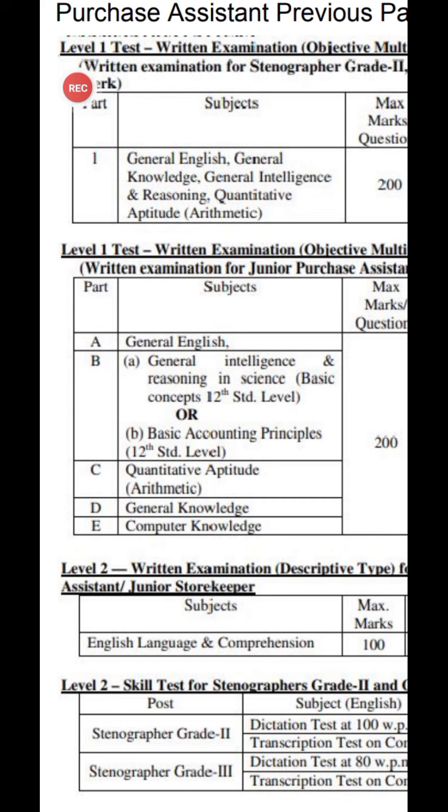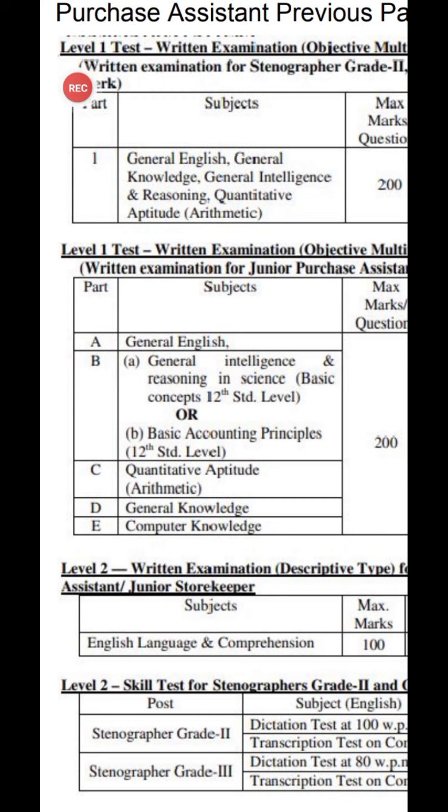This category has 40 marks: 20 marks for reasoning, and the remaining 20 marks divided into 10 marks for GS and 10 marks for basic accounting principles.